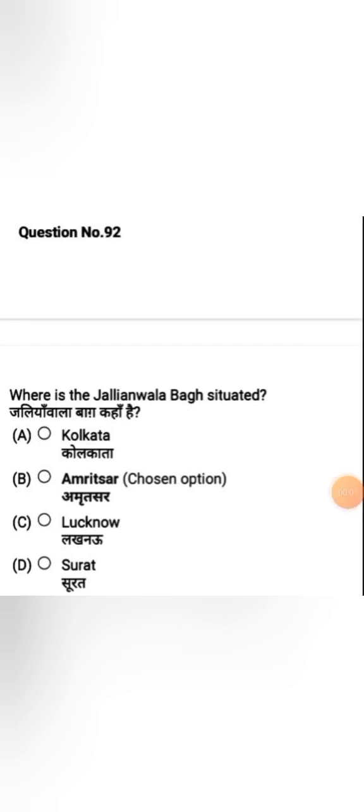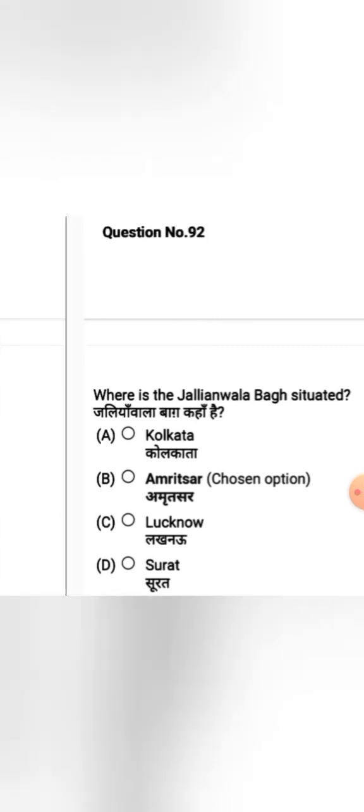Question, this is also one of the non-nursing questions. Where is the Jallianwala Bagh situated? Options, option A Kolkata, option B Amritsar, option C Lucknow, option D Surat. Jallianwala Bagh is situated in Amritsar. Option B is the correct answer.